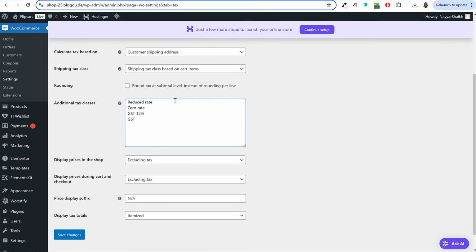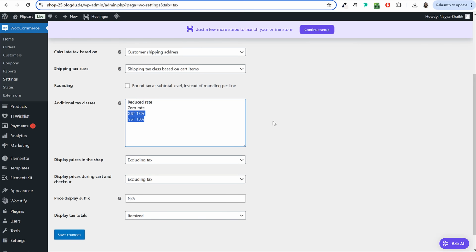So I'll create one more, GST 80%. If in your country it is called VAT, you can just type in VAT 12% or 5%, whatever it is. Okay, you can name it like that. So I'll name it GST 12 and GST 18%.